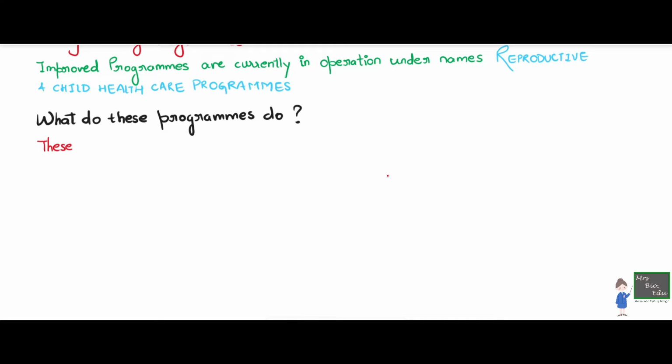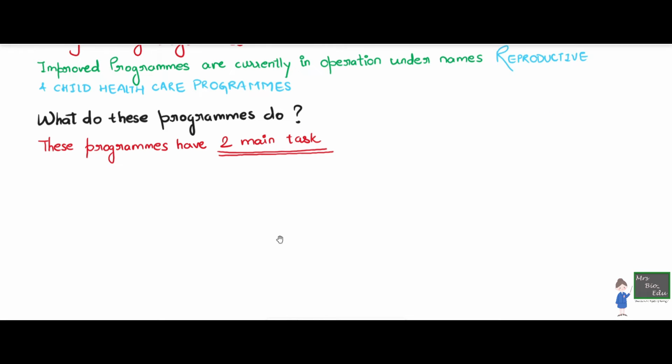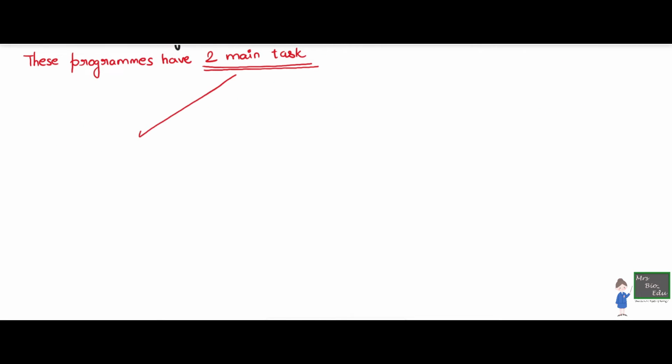So let us understand what these programs do all over India about reproductive health. So these programs have two main tasks. This is their main task. This is why they were made. And the very first is creating awareness, like I was referring to before. Creating awareness means we should be knowing about reproductive health.